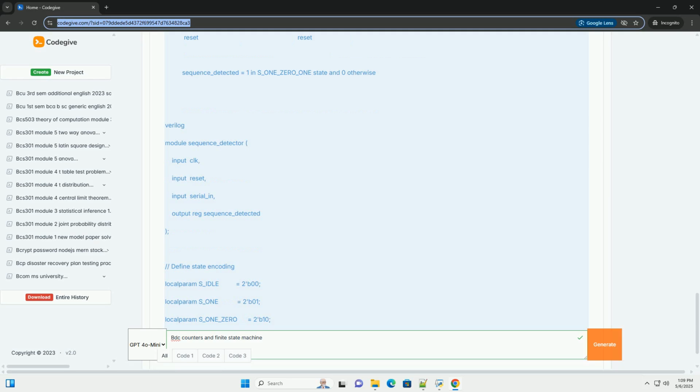This detailed tutorial should provide you with a solid foundation in BCD counters and finite state machines. Remember to practice by building and simulating different examples to solidify your understanding. Good luck.